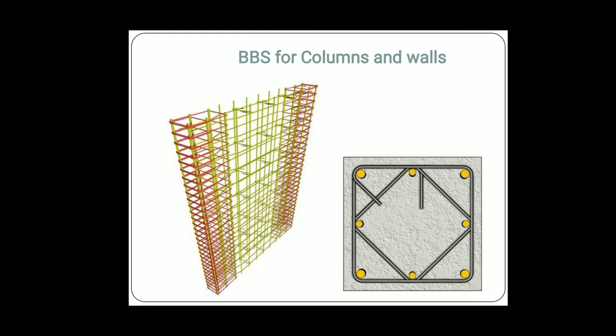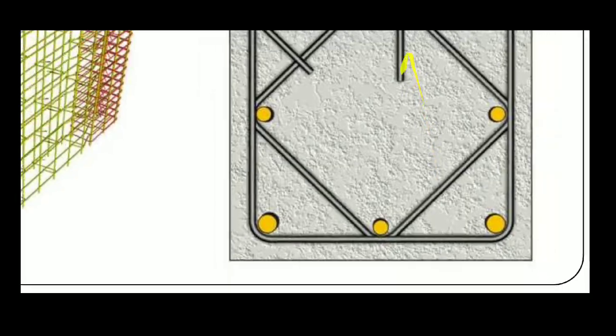Then this is one of the bar bending schedules of column and walls. These are the types of lateral ties provided, and there are straight bars. For that we need to find out the shape, which is very important, and after finding the shape from the drawing, you calculate the length. This is one of the typical sections of a footing, column and wall.